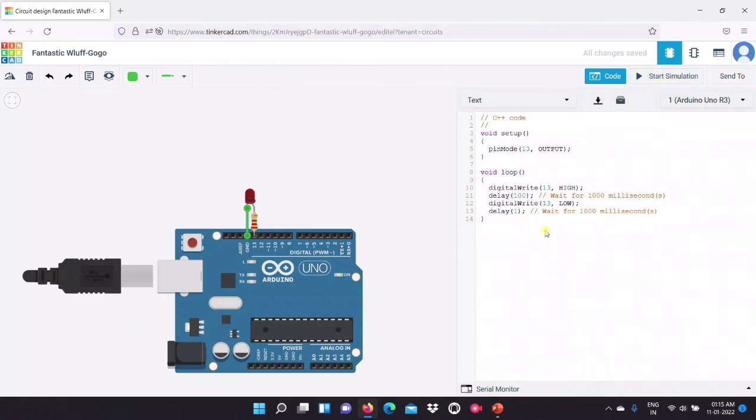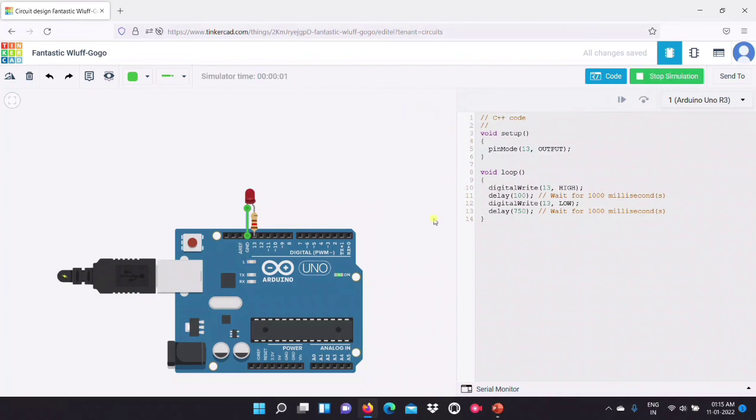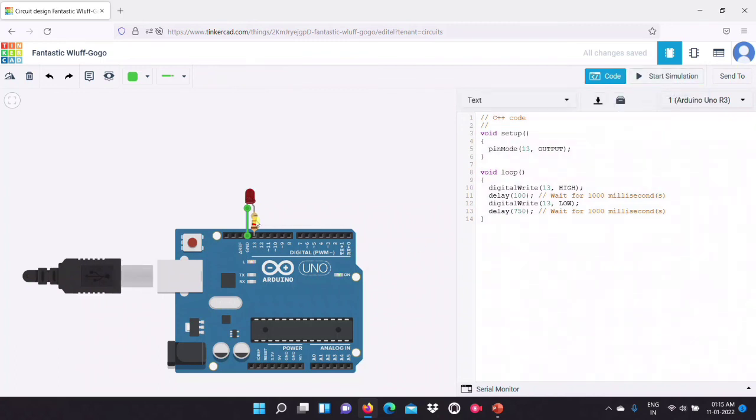Maybe we could change this to 750. See how this lights. So I think you can try different patterns here. It's all about understanding, not about too much explaining or just rote learning. It's all about understanding this.